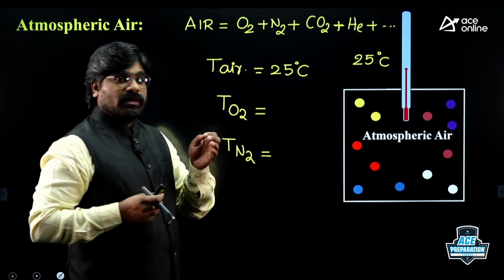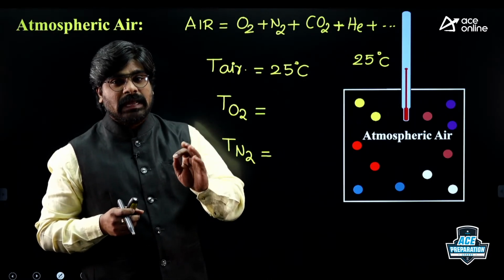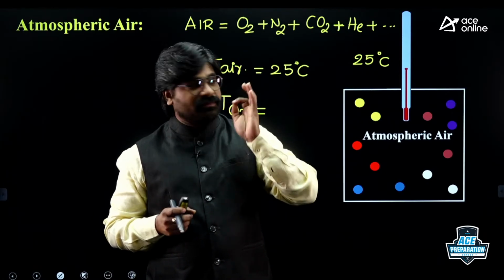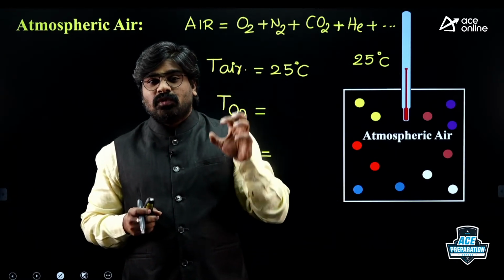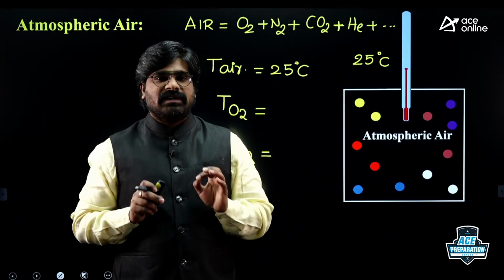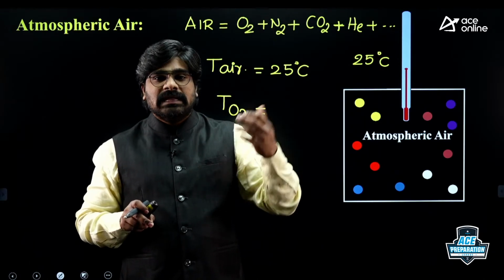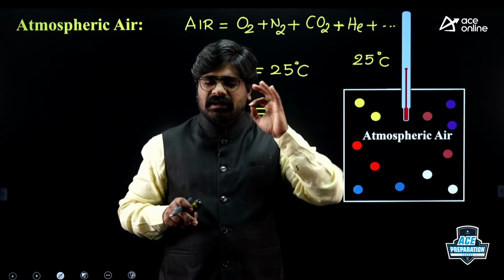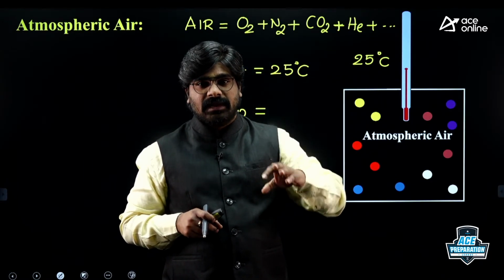Suppose, what is the temperature of oxygen? And also, what is the temperature of nitrogen? Remember, in this room you are measuring some temperature of air. If that temperature of air is 25, each gas will also be at the same temperature. Try to understand: air is a mixture of different gases. You are sitting in a room in which there is air, and this air is a mixture of different gases. If the mixture temperature is 25, each gas temperature is also 25 degrees centigrade.